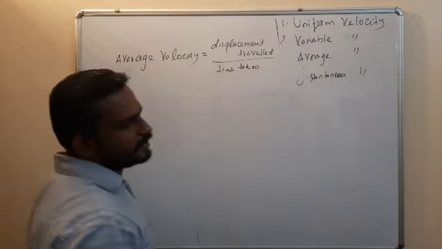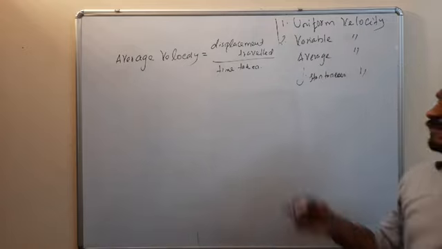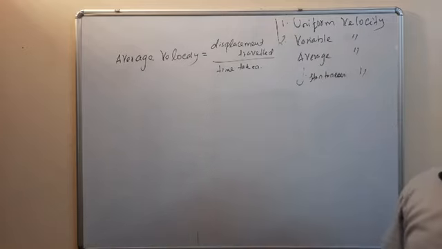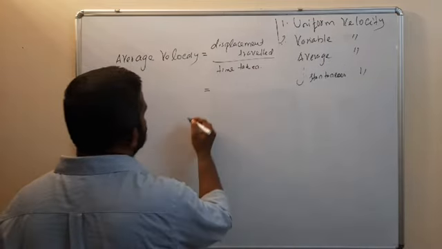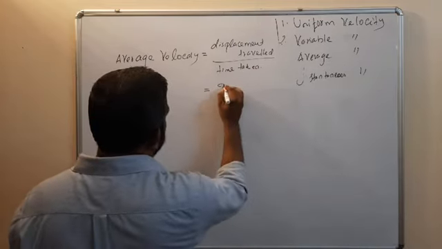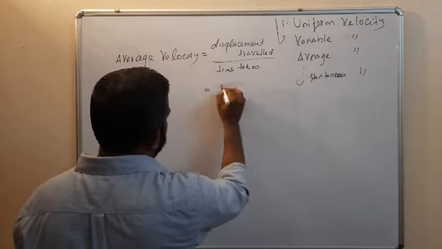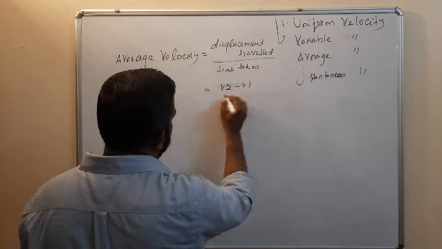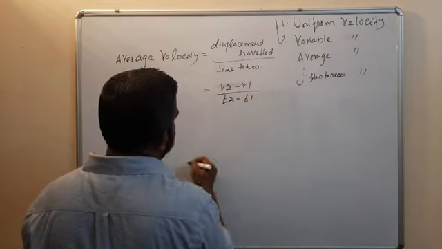So in a particular time interval, how much displacement the body has traveled, the displacement divided by time taken. So that is average velocity. That's equal to r2 minus r1 divided by t2 minus t1.